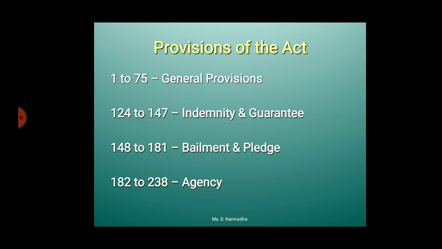The remaining provisions of this act tell about different types of contracts, how a contract is made, and what their elements are. These are the important provisions of the Indian Contract Act 1872. This was the introduction of the Act.